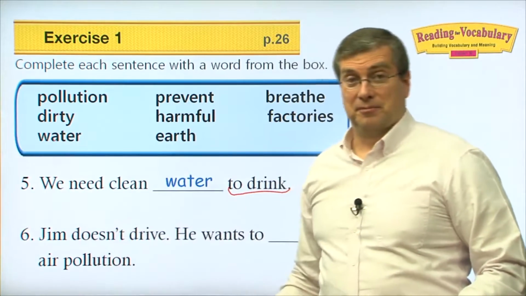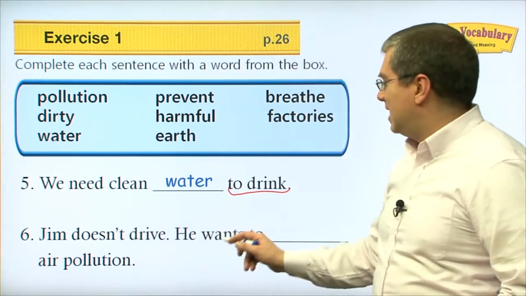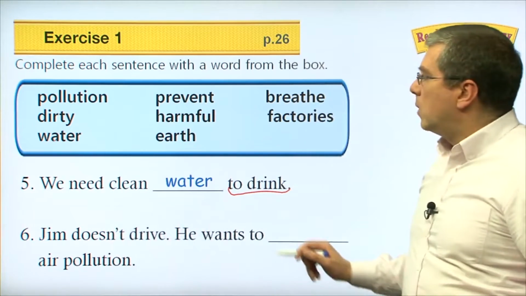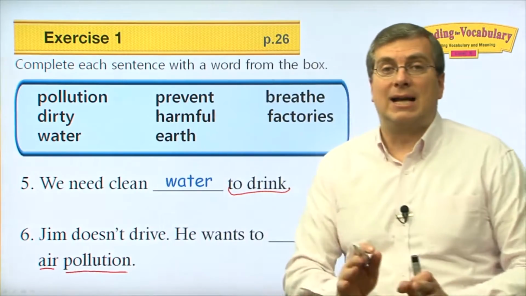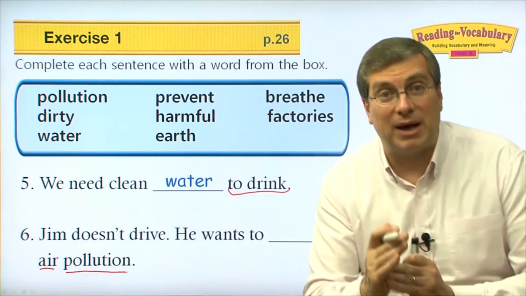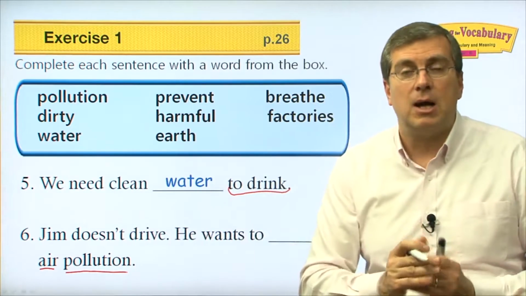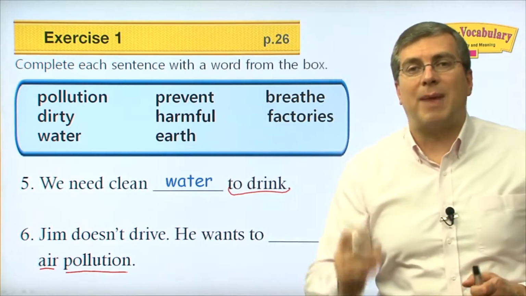Number six, Jim. He's my friend, right? Jim doesn't drive. He wants to beep air pollution. So what does he want to do? Air pollution is bad. He wants to stop it. Right? He wants to stop it from happening. What word did we learn that means to stop from happening?